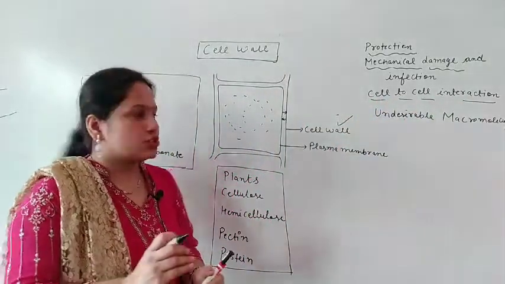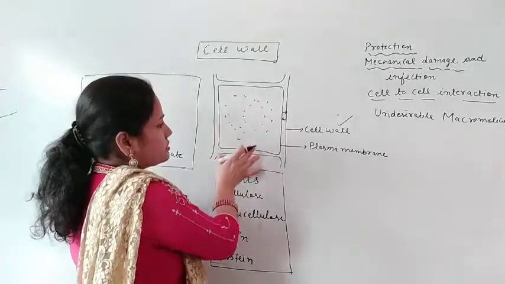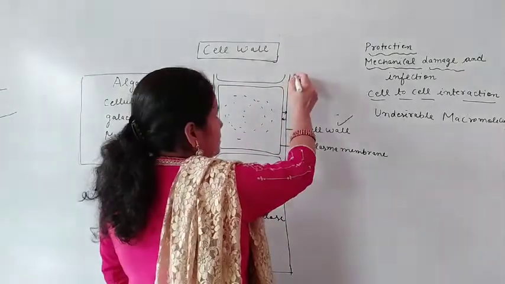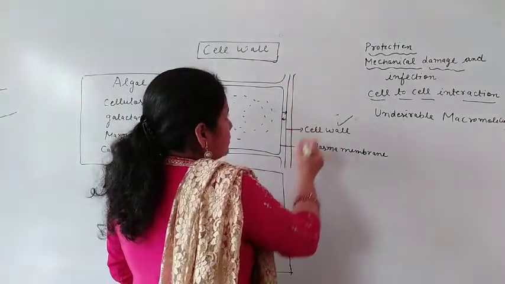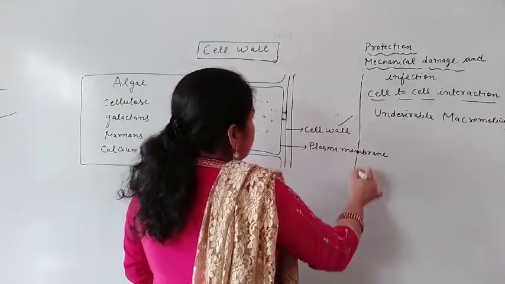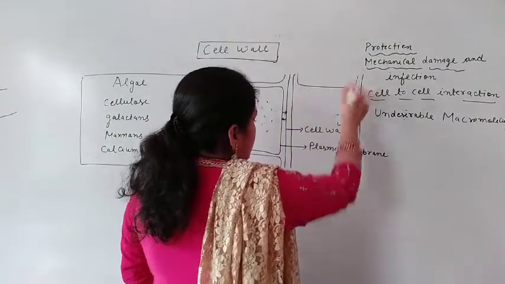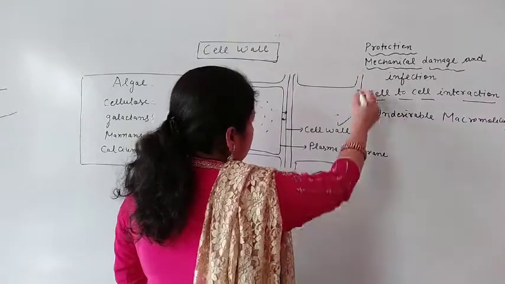Cell to cell interaction means, suppose it is one cell, that is the plant cell, and connected to it another cell is also there, like this.